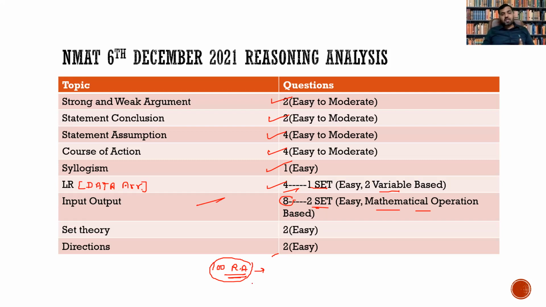In these 100 reasoning ability questions, you'll find questions regarding coding, directions, blood relations, right? You can see that there are 2 easy questions of direction also here. Set theory also, there are 2 questions. I have also uploaded a 4-hour video of set theory on the channel. So every topic that you see here has already been uploaded, except this critical reasoning part, right? So this is a memory-based analysis, guys. These are the number of questions a student could recall from the reasoning ability, and I have given you the complete data of reasoning ability also.